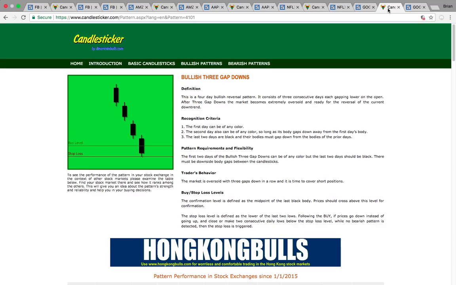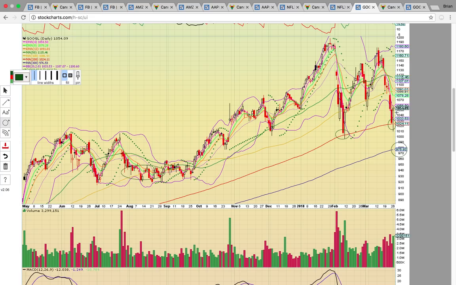Now there was a bullish reversal confirmation today. Google did form a bullish three gap downs reversal pattern, okay, and so now that pattern did get confirmed today with the white candle. It wasn't very strong confirmation, but look at the long lower wick on today's candle. There was a lot of loading off of the low of day, like I just showed. Now it's still below the pink line. That's EMA4 at 1058.50. It has to close above that level to get the reversal going.